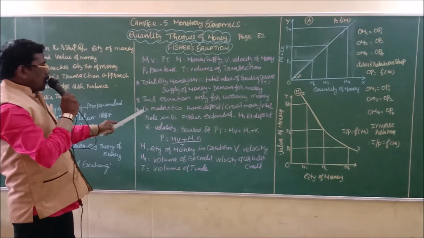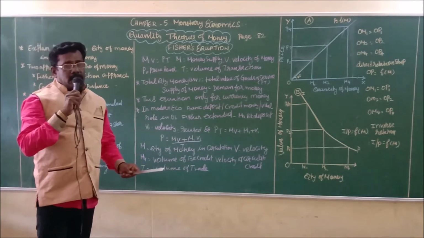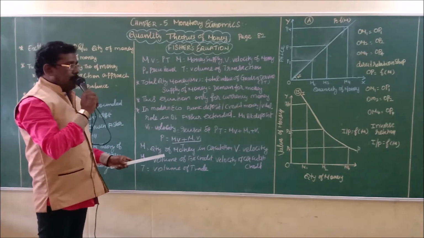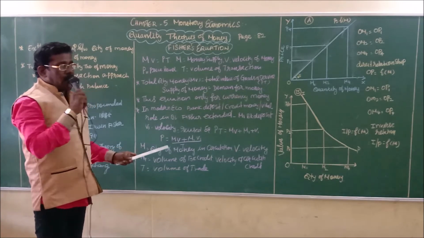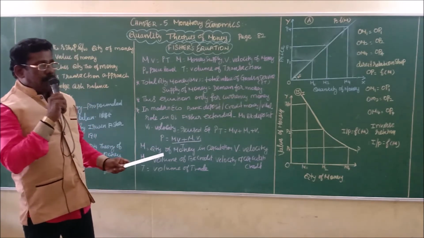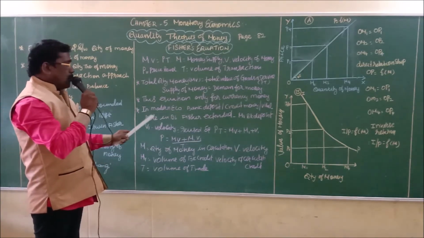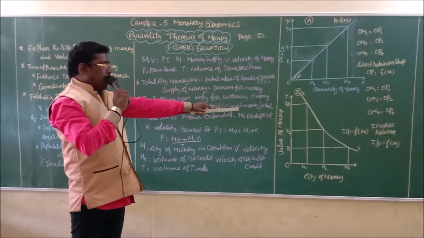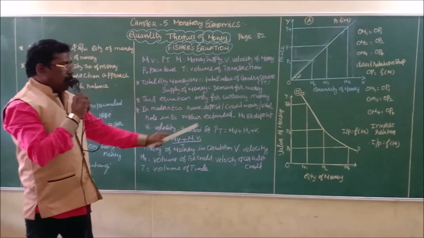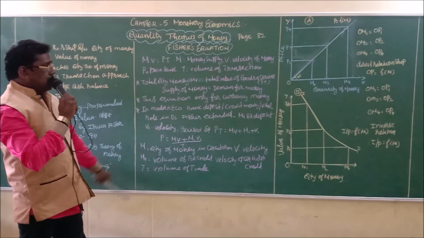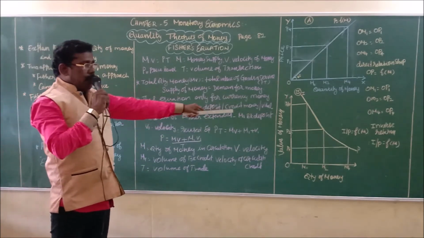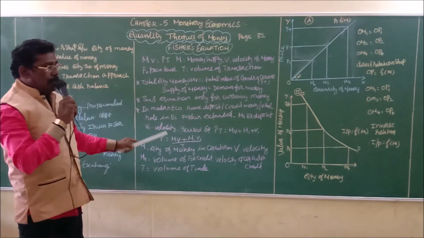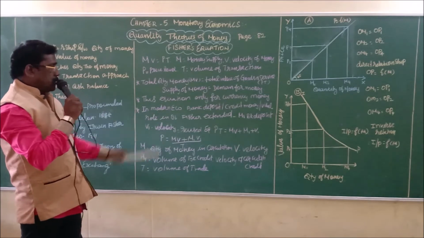In modern economics, it is not only cash currency; other deposits also exist, and that was taken into consideration by Irving Fisher. Bank deposits and credit creation by banks play a vital role in business in modern economics.